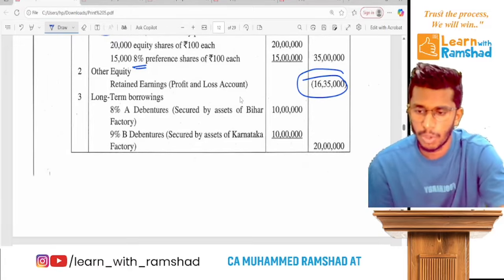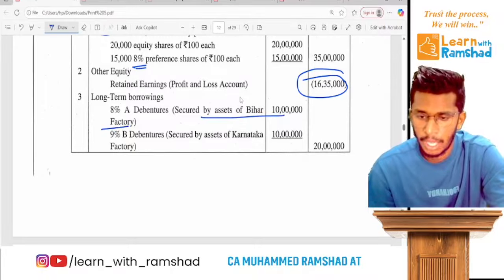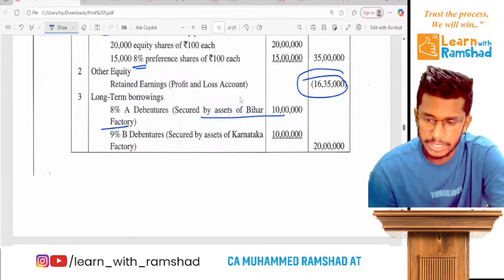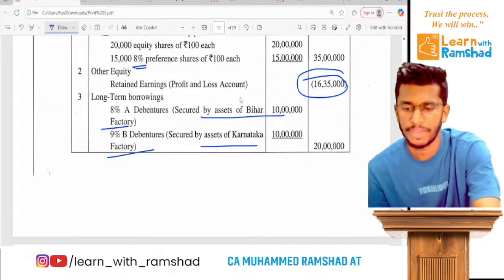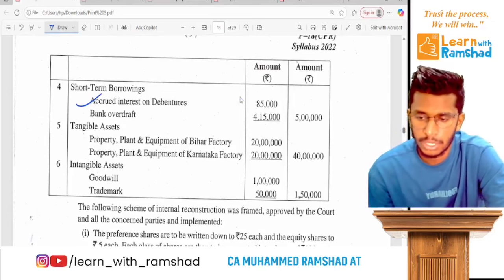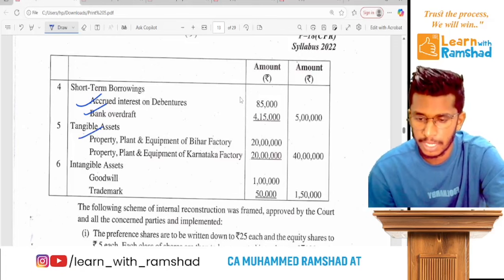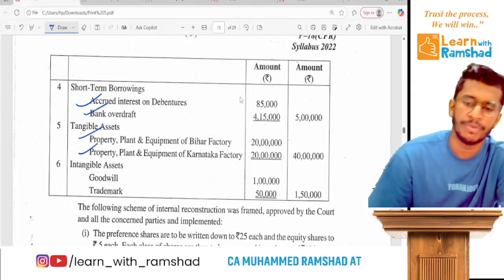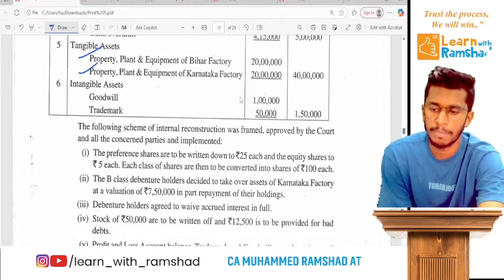Now long-term borrowing 8%, which is secured by assets of the factory. Then another debenture which is secured by assets of the Karnataka factory. Ready? Now short-term borrowing, there is accrued interest and bank OD. Tangible assets, we have PPE of Bihar factory and PPE of Karnataka factory. Ready? Then goodwill, trademark. Ready?